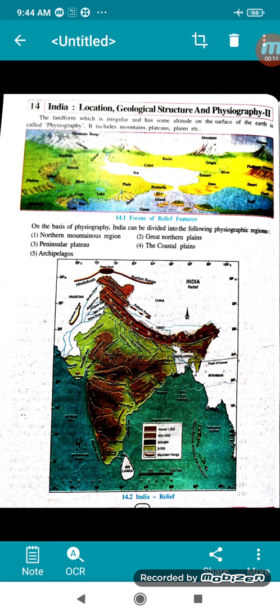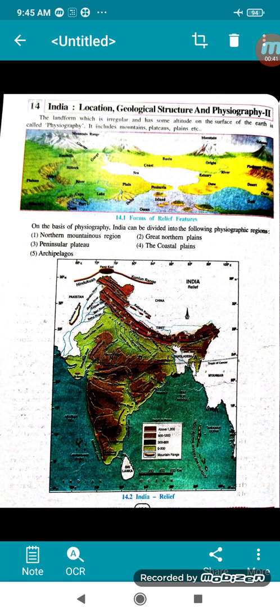Earlier we have done lesson 13, and in that we studied location, size, area, the standard meridian, the strategic location of India, neighbors of India, geological structure and world major plates. And now we'll continue with the second part of India, location and geological structure.